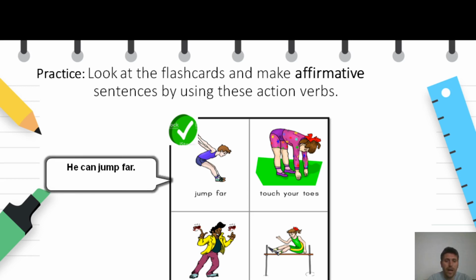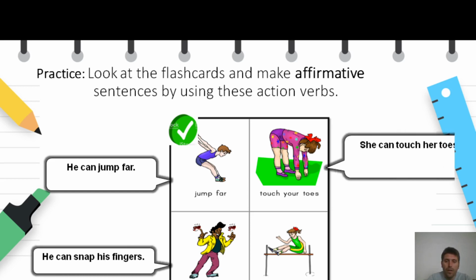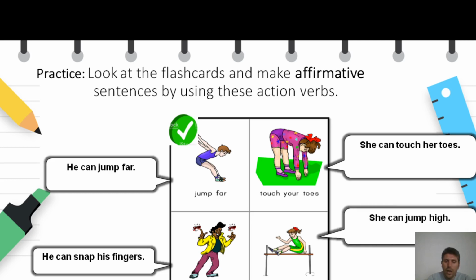Let's look at it. So it is correct. You can try the rest, but I'm gonna do them for you because we don't have too much time. But what you can do is pause this video, try for yourselves, and after you finish you can check your answers. So the second one, he can snap his fingers. The third one, she can touch her toes. And the last one, she can jump high.